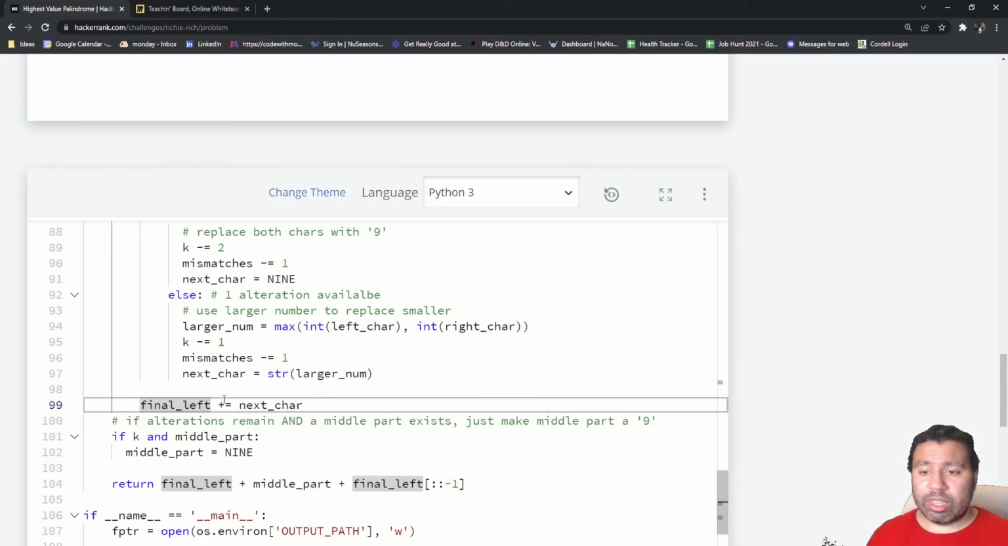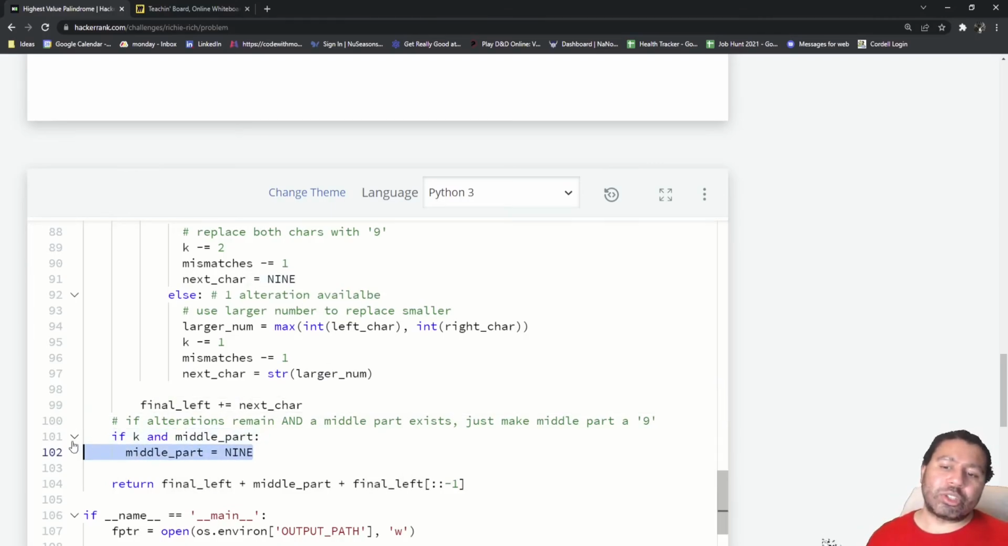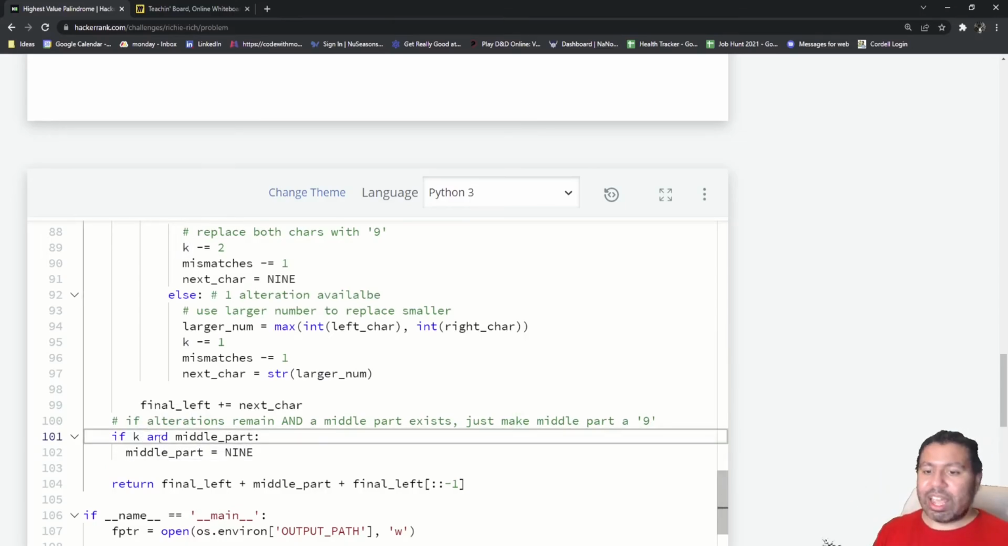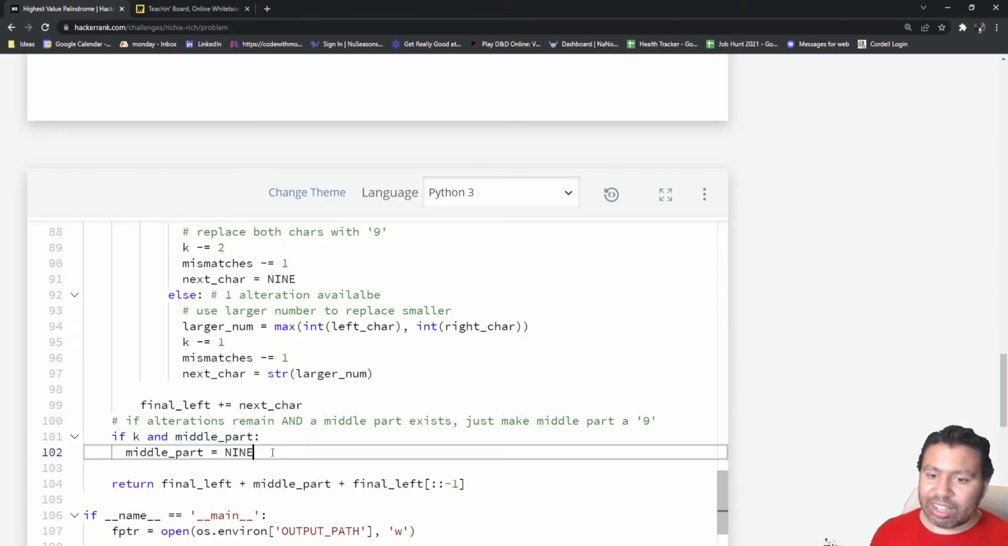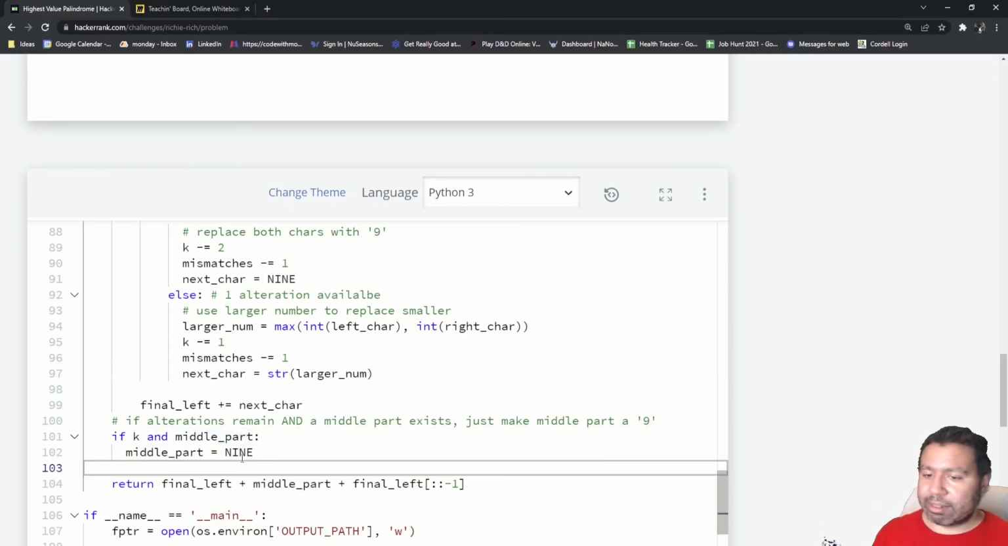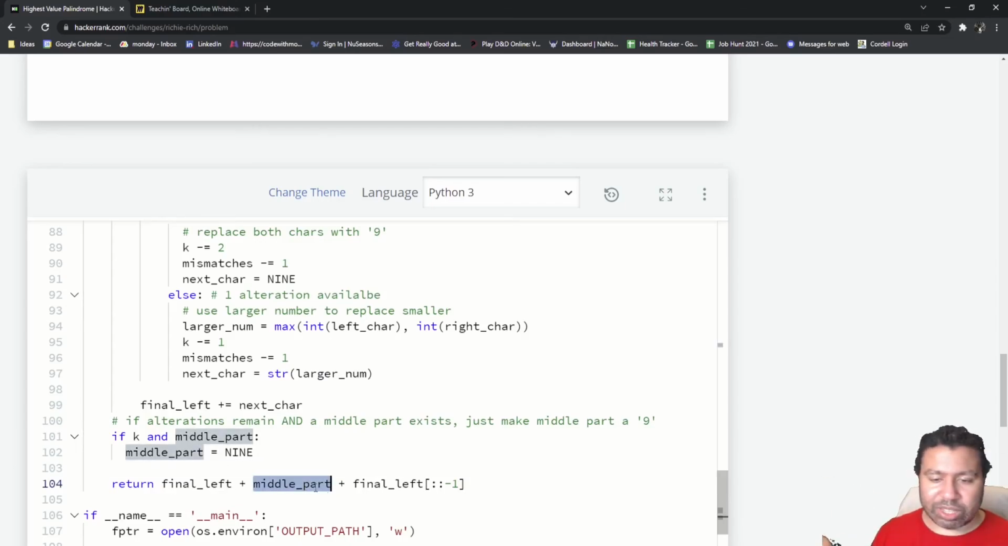Then we're going to be done with the full for loop here, and then we will now have to do one quick step, which is to determine what we do with the middle value, if there even is one. So if there are alterations still available, and if there is a middle part, then just take the middle part and make it a 9. You're using whatever surplus alterations to make it a 9. Otherwise, the middle part just stays whatever it is. It could be blank, it could be a number, it doesn't really matter. You're just using whatever's there.